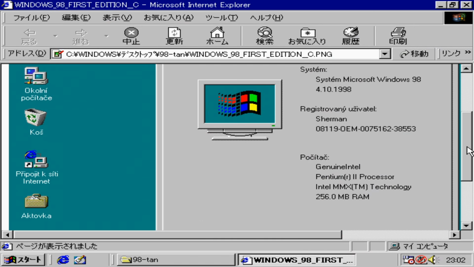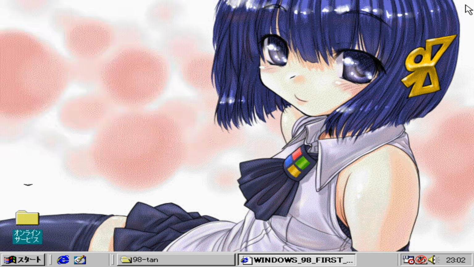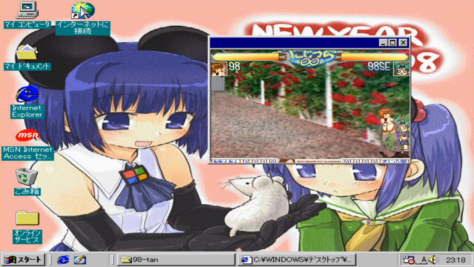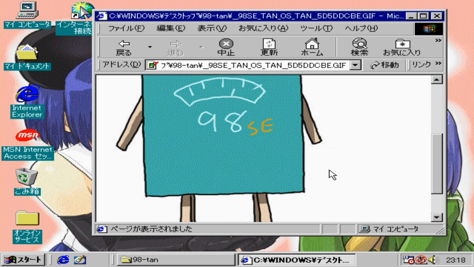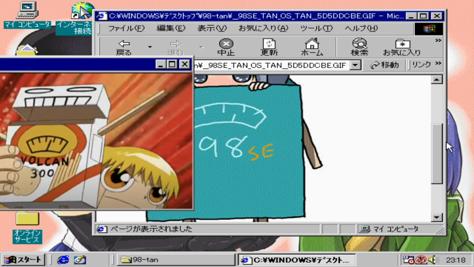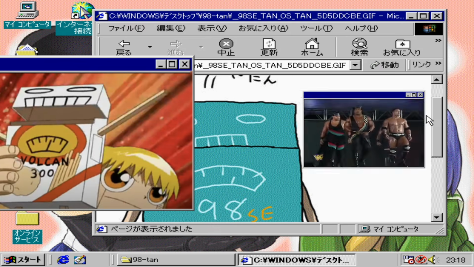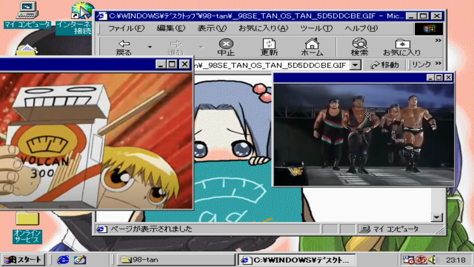Windows 98 has two primary versions, those being the original and later released Windows 98 Service Pack 2. These systems are represented by the sisters 98 and 98 SE Tan. 98 Tan's normal form is supposed to look like Vulcan 300 from Zatch Bell, but she also has a girl form as well. SE Tan apparently really likes pro wrestling, so hell yeah.